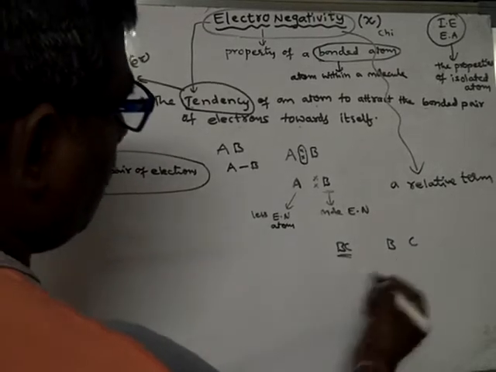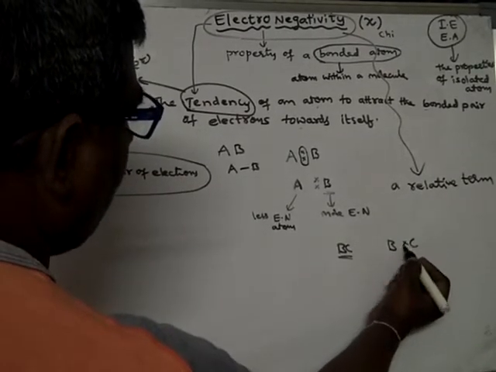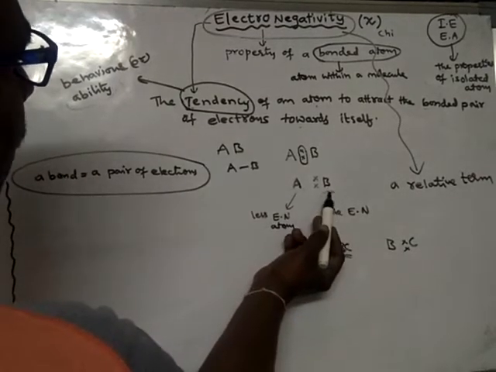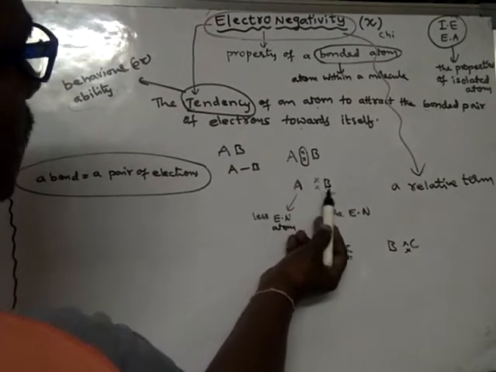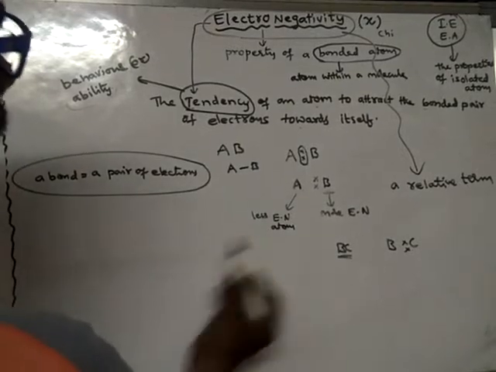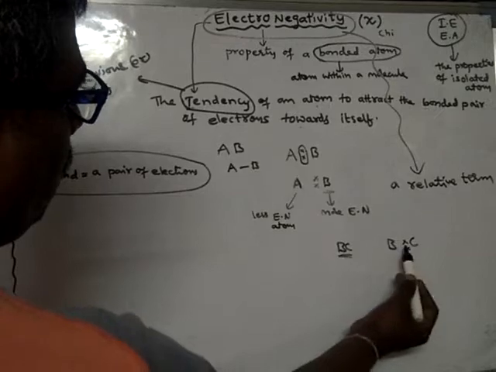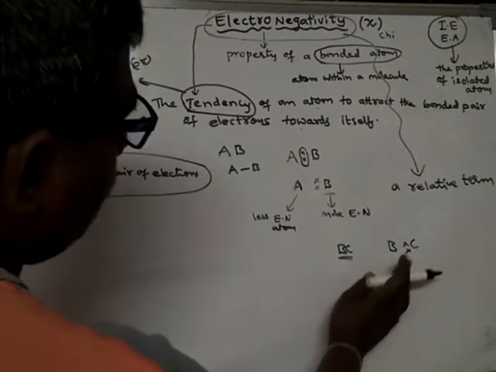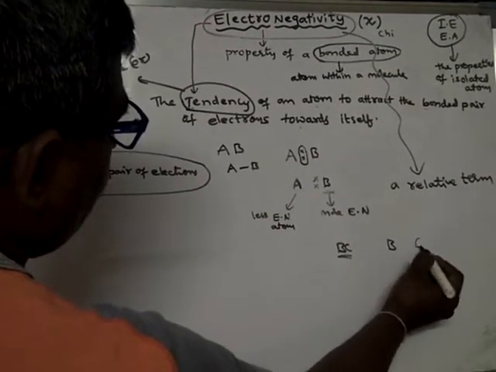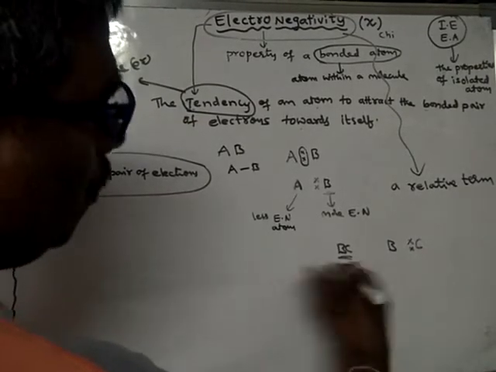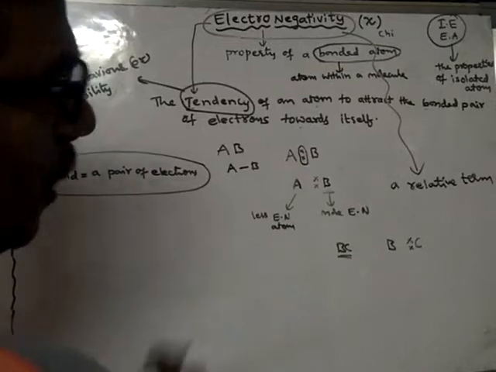In this case C has more ability than B. So when B is with A, B has more ability to attract that electron pair. But when the same B is with another atom, C, if C has more electronegativity, then that electron pair will move towards C, not towards B, because C is more electronegative than B.